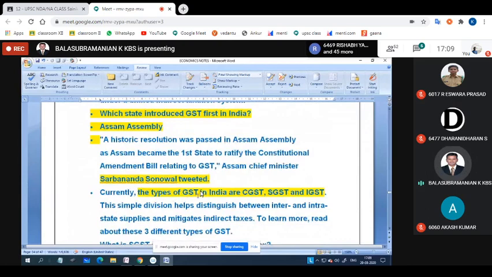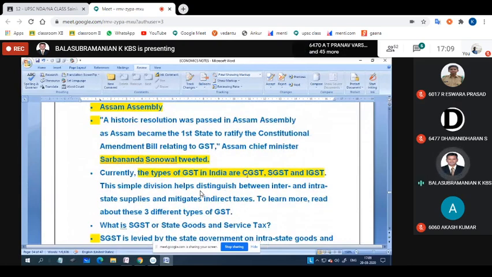And currently there are three types of GST: CGST, SGST, IGST.